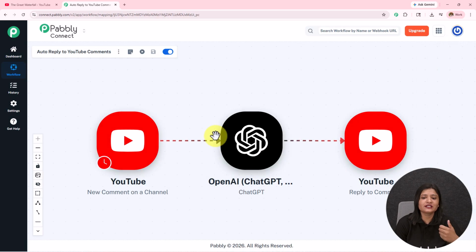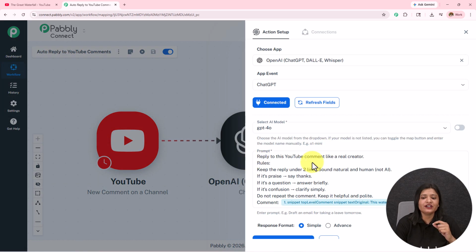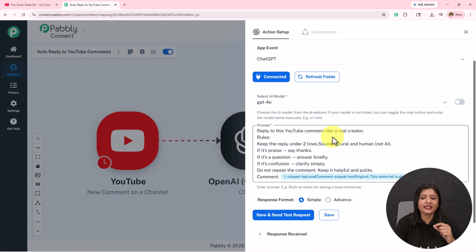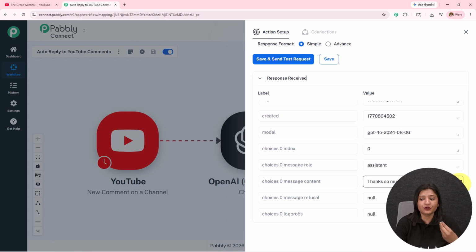Now I have built a connection with this OpenAI. This OpenAI is going to generate the replies for the comment which is posted on my YouTube video. So as I made the connection, I have entered the prompt, I have selected my AI model, and then it has generated the reply to be posted to that particular comment.